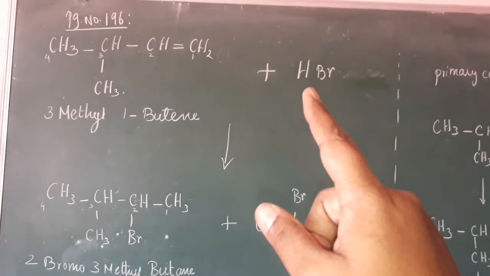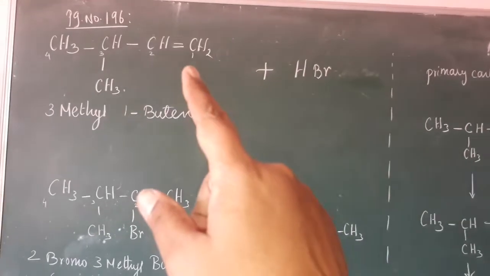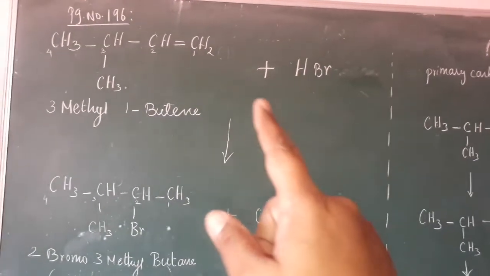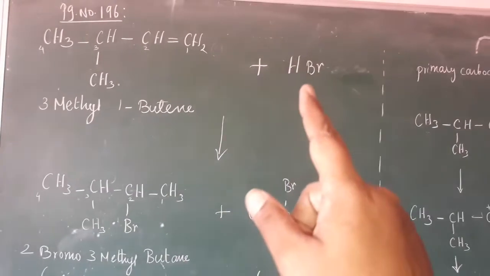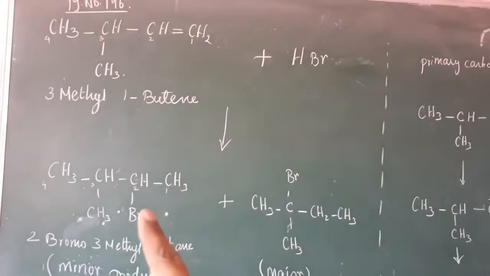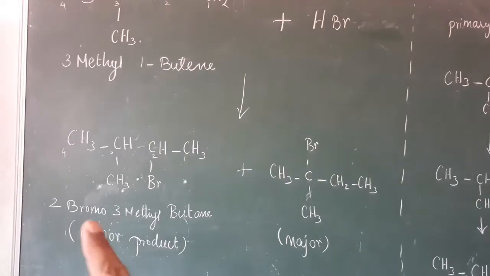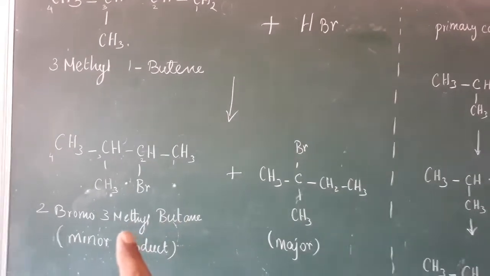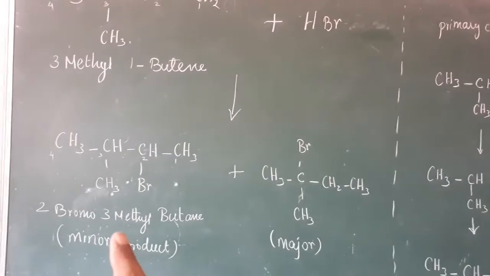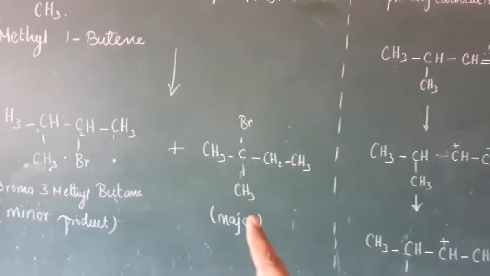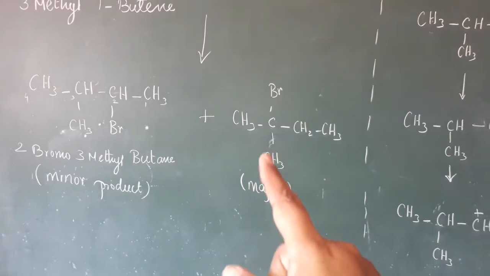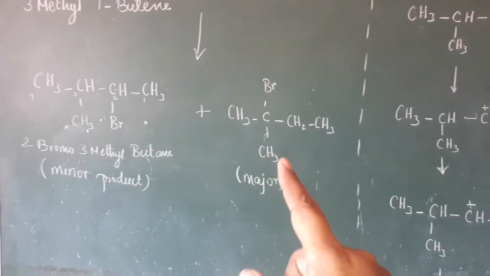According to the Markovnikov rule, the H goes to the carbon containing more hydrogens. So the first carbon gets the H, becoming CH3, and the Br goes to the second carbon. So we get 2-bromo-3-methylbutane, which we think is the major product. But which one is actually major? This product is the major one: 2-bromo-2-methylbutane.